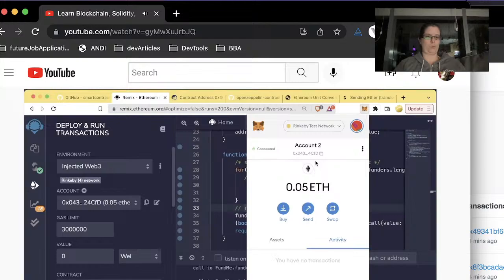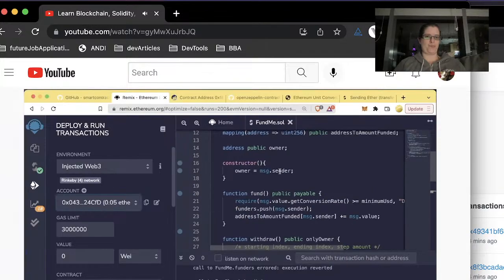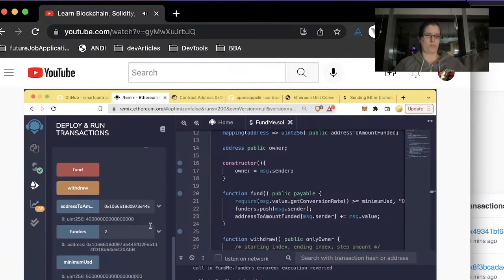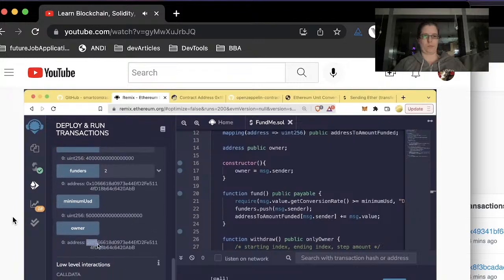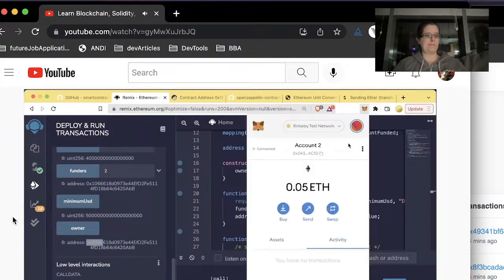Let's switch to account 2 because again, account 2 isn't the owner of this contract. We scroll down to owner. We can see owner is 0x1066 something something, and account 2 is 0x043 something something.